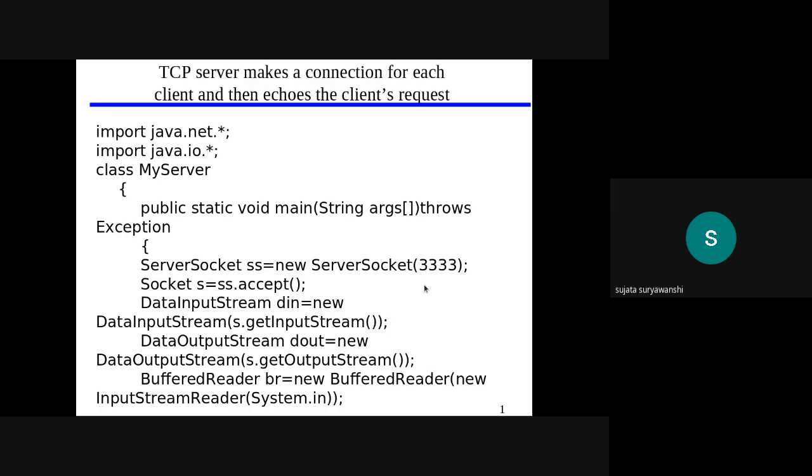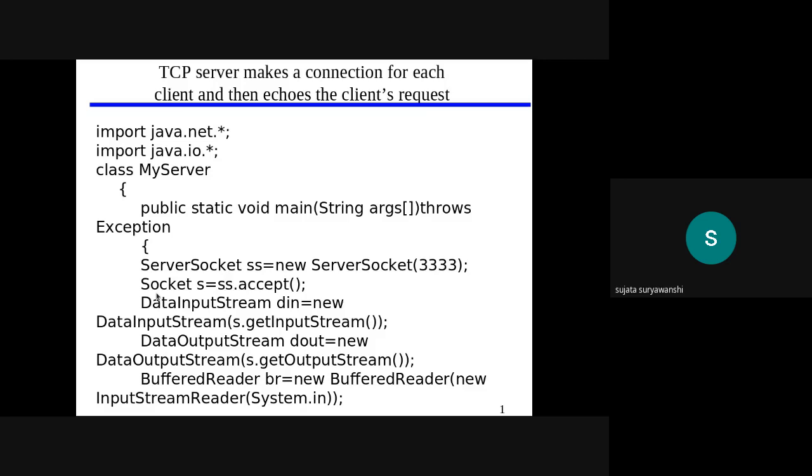But once the server accepts the request from the client, there is no need to know the IP address of the client at the server side. So simply use the port number here, and remember that the port number you mentioned in the client program should be the same in the server program also.